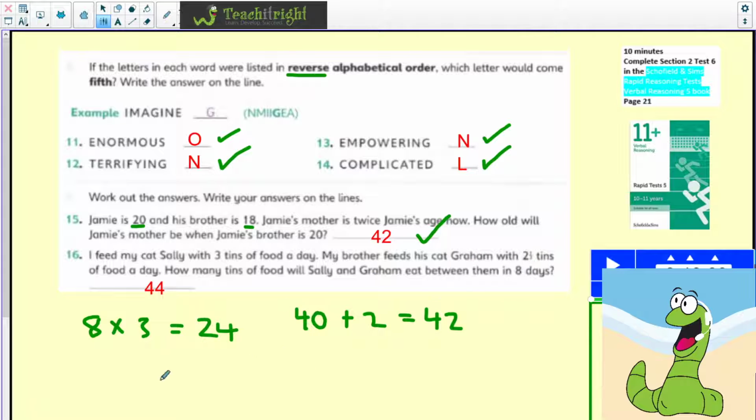Now it might be worth doing the 8 times 2 first, which obviously gives me 16. Now what are 8 halves? Well, that of course is 4. So I've got all the numbers I need to add up now. So we're going to work out the number of tins. So that's going to give me 14. And then in this column, in my tens column, I've got 40. So 44 is the answer. It's worth also being able to multiply fractions as well, particularly thirds, halves, quarters. Worth learning some of those.